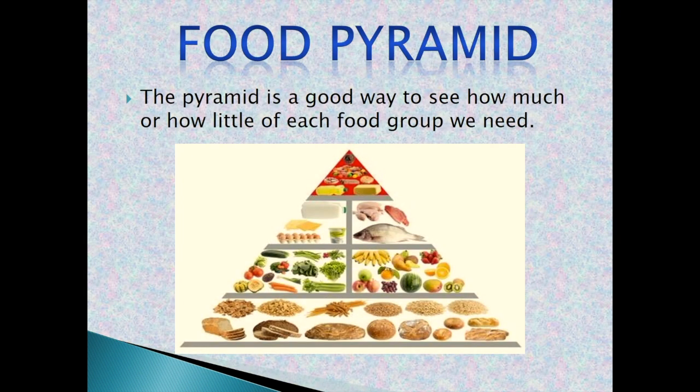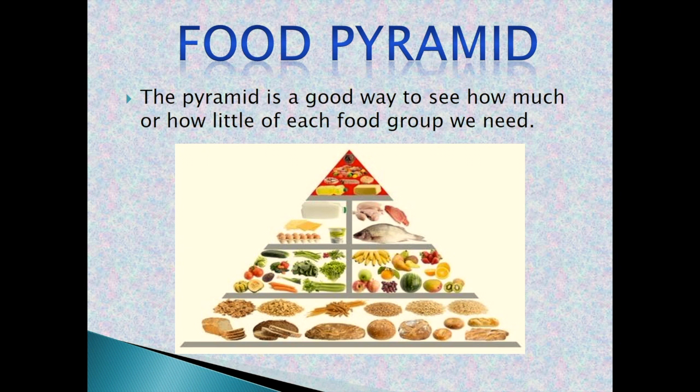Let's see what the food pyramid says. The pyramid is a good way to see how much or how little of each food group we need. We should eat more of the food at the bottom of the pyramid and less of the food at the top. So at the top you can see fats, oil and sweets. It is used in less quantity. Then you see meat, fish, nuts and dairy products. Then you go for fruits and vegetables. Then bread, cereals, potato, pasta, rice, etc.